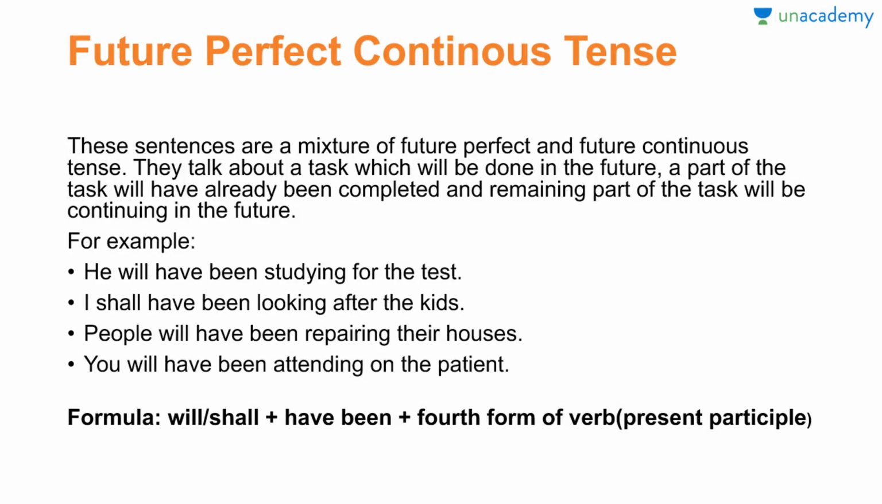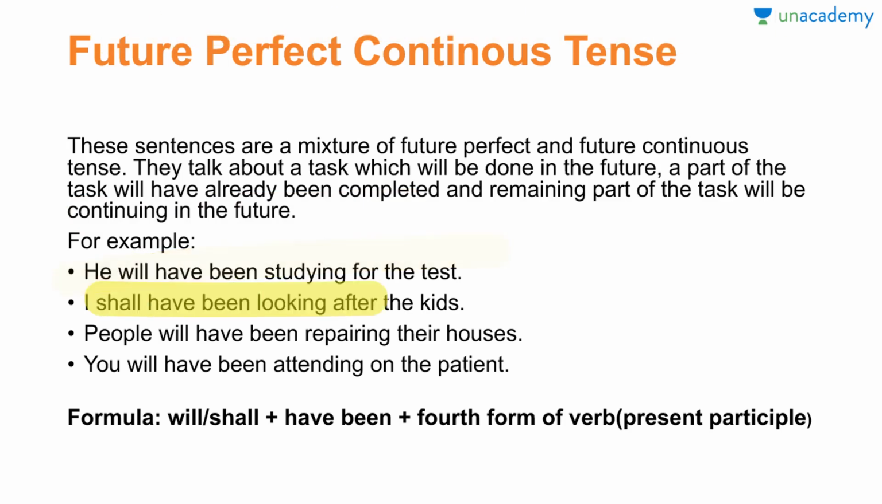Now the last one is future perfect continuous. As I always say, perfect and continuous. It is a mixture of future perfect and future continuous. They talk about a task which has to be done in the future, and in that future, a part of that task is already complete, and the remaining part of that task is still moving, is still continuing. So such examples are under future perfect continuous tense.